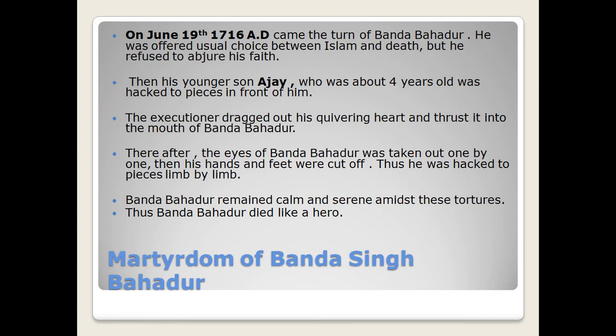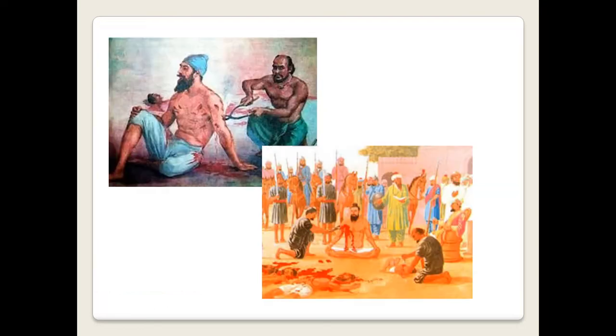Because if you say you are ready to accept Islam, then you may be spared. Banda Bahadur remained calm and serene amidst these tortures. Thus, Banda Bahadur died like a hero. If you look at these pictures, they give a little glimpse of how he was martyred so brutally, but he remained calm and serene.